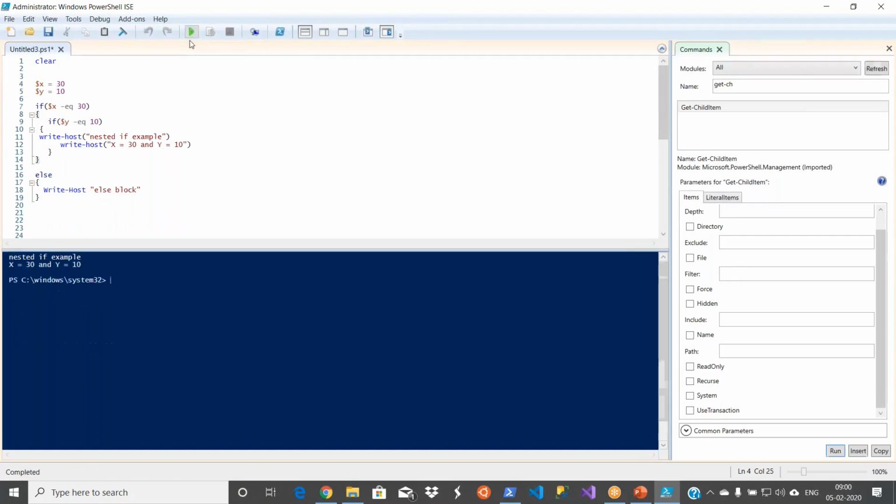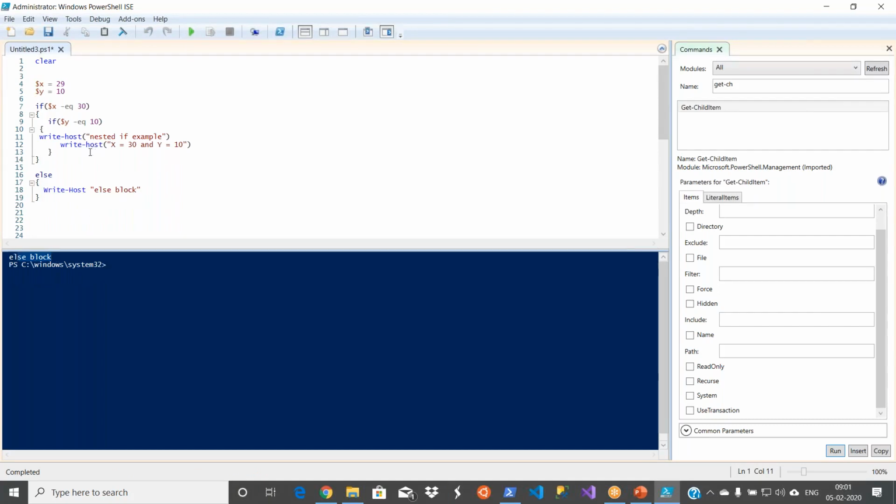Now let's go and execute this. So first x equal to 30, that's why it came inside, and y equal to 10, that is also correct. That's why it has written two outputs: nested if example, and then x equal to 30, y equal to 10. If I make x something other than 30, let us say 29, then it will come to the else block, because only if x equal to 30 will it come here and then validate the next condition. Now the first condition itself is false, because the x value is 29. So it came to the else block.